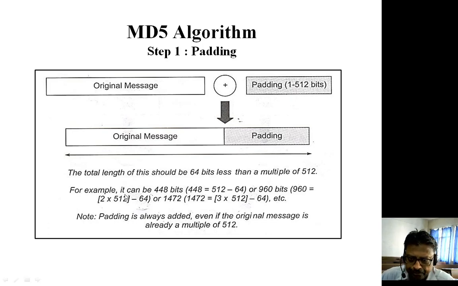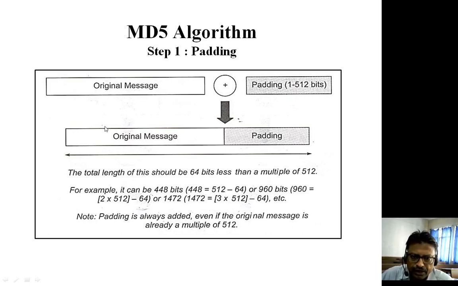For example, after padding, the original message plus padding should be either 448 bit, or it may be 960 bit, or it may be 1472 bit, or so on. Why is it so? Because we have to make this original message plus padding 64 bit less than a multiple of 512 bit. So if the multiple of 512 bit is 512, then 512 minus 64 is 448 bit.